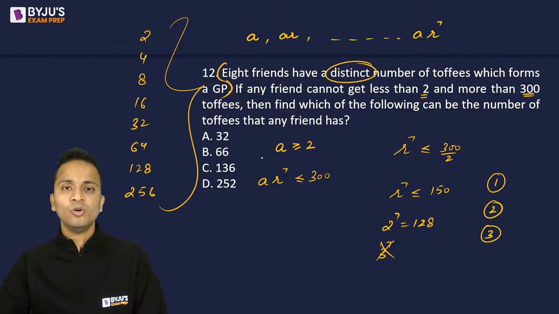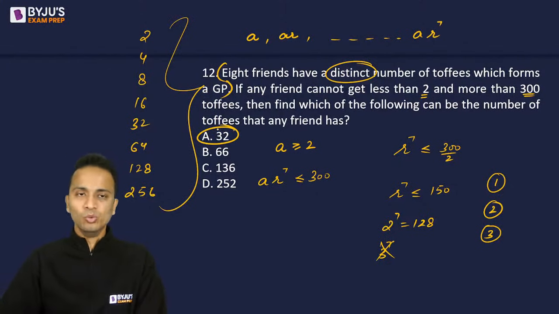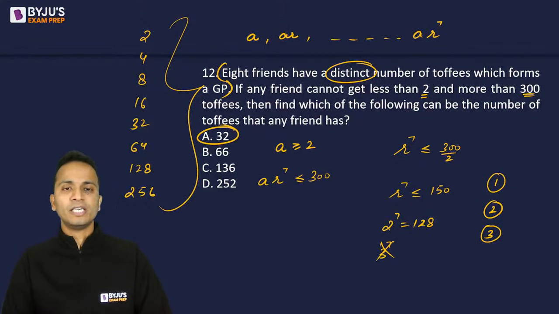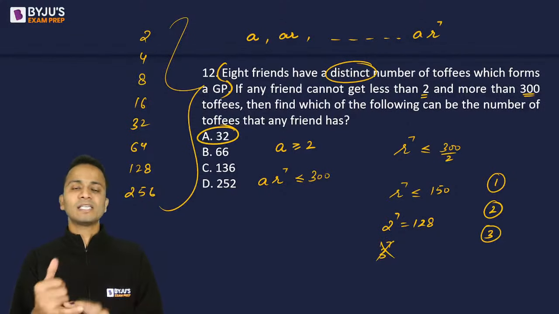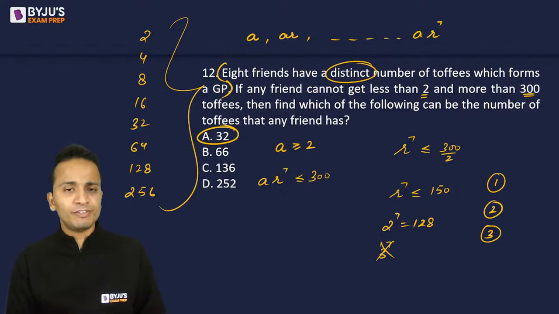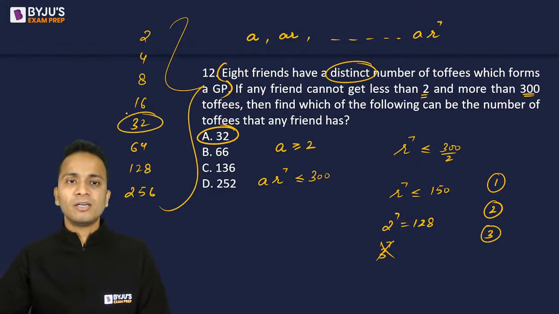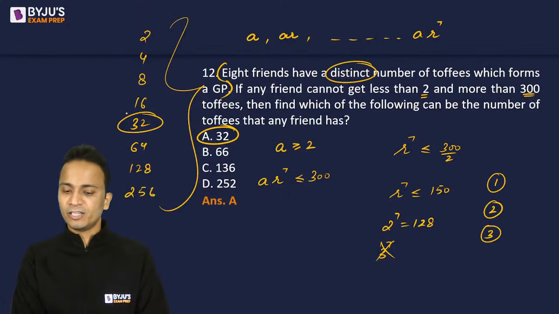Okay, so which of the following can be the number of toffees? It can be 32 only. All right. So 32 toffees can be a possible number of toffees that any of these friends can have. 66, 136, 252 cannot be these possibilities. Okay. So that is the answer. Question number 12, option A is the correct answer.